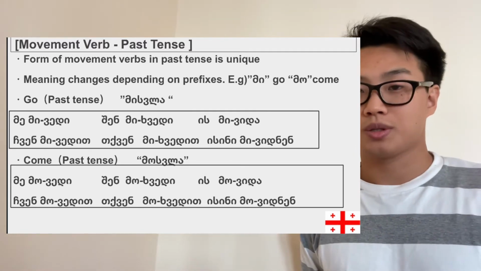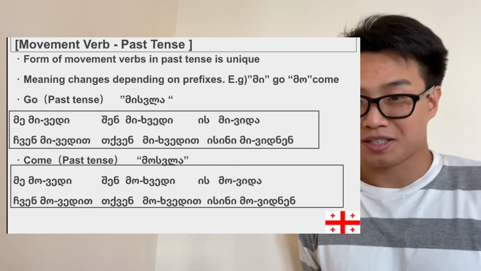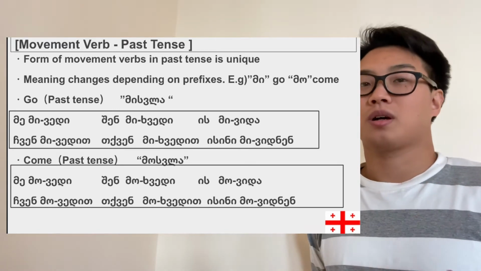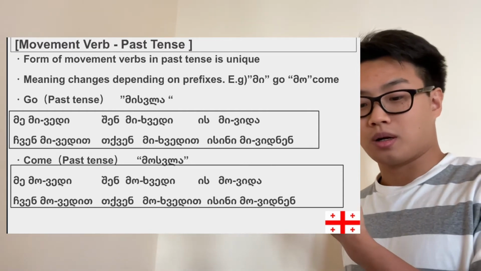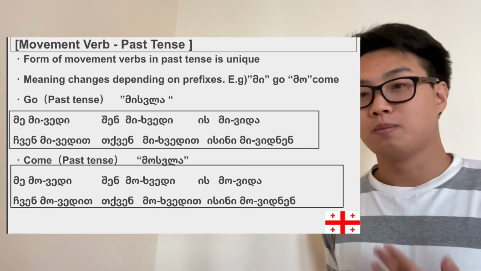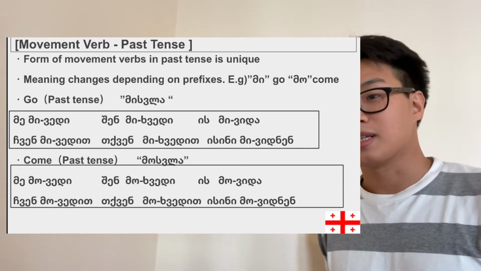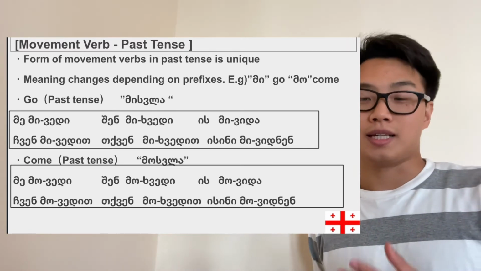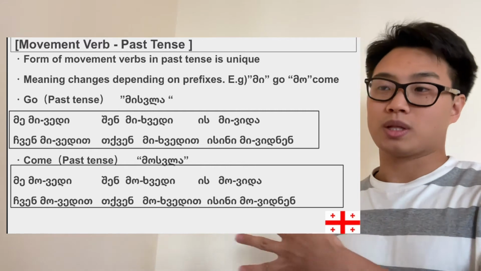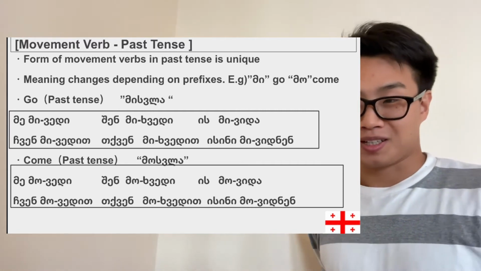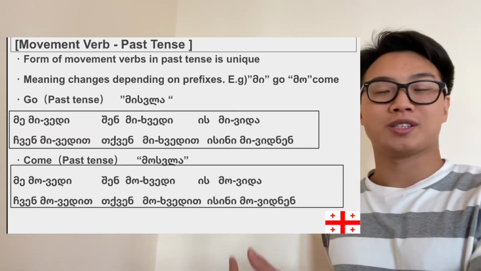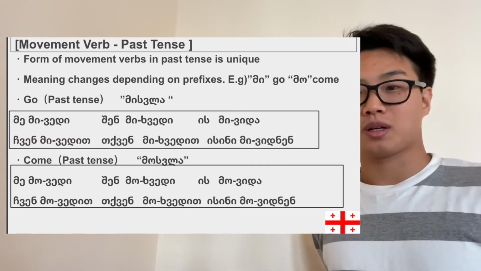So the subject will be in nominative case. It's very easy, right? That's why we don't say man mivida, but as usual, we can say is mivida, he went or she went. As for chven and tkven, like always, all we have to do is to add t at the end of the verb.